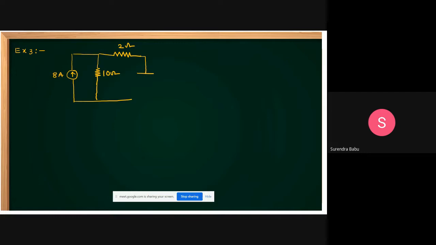This is 16 volts and 6 ohms. 16 volts and it is a 6 ohm resistance. And it is given 12 ohm resistance.